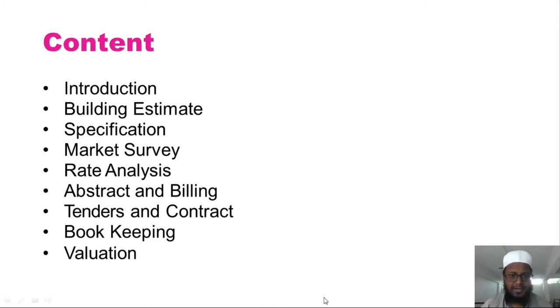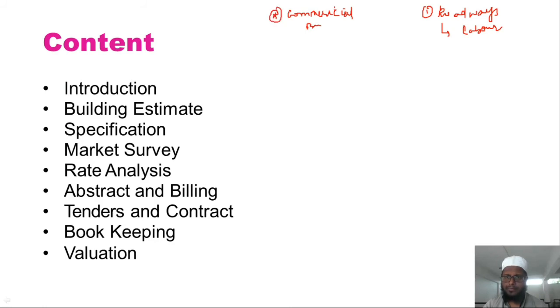So in case of rate analysis, suppose for example we have roadways. The basic thing we'll take is labor. On one side we have a commercial building, commercial work, and here we have roadways.